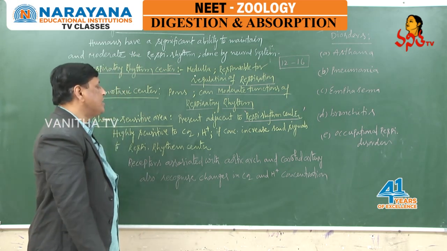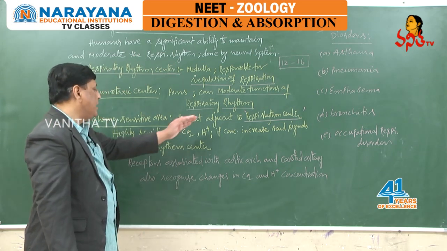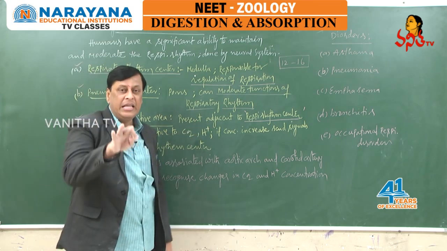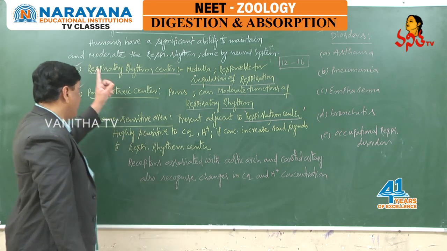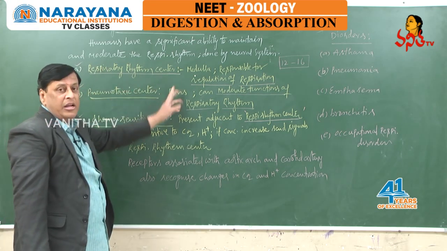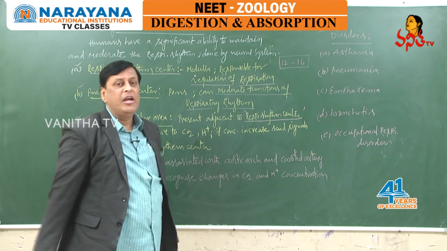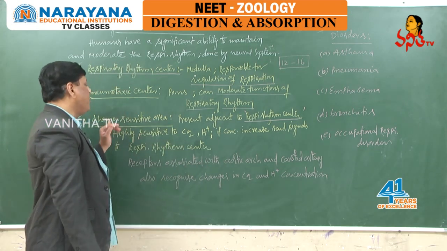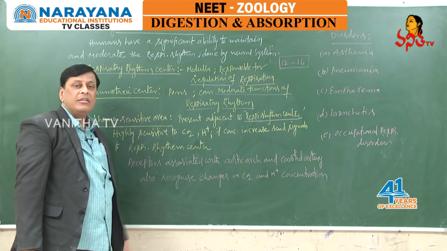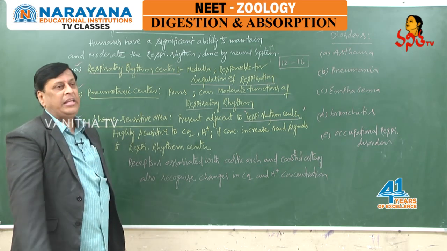When concentrations of CO2 and H plus ions increase in the body, it sends signals to the respiratory rhythm center to act accordingly to decrease the concentrations. In such a way, the chemosensitive area is also regulating the respiratory rhythms.